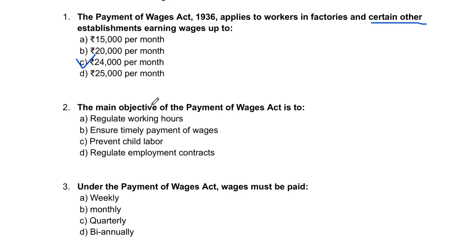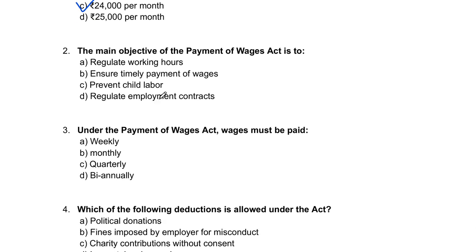Let's come to the second question. The main objective of the Payment of Wages Act is to regulate working hours, ensure timely payment of wages, prevent child labor, regulate employment contracts. So what is the main objective of Payment of Wages Act? It might seem that these all options are true, but only option B, ensure timely payment of wages.